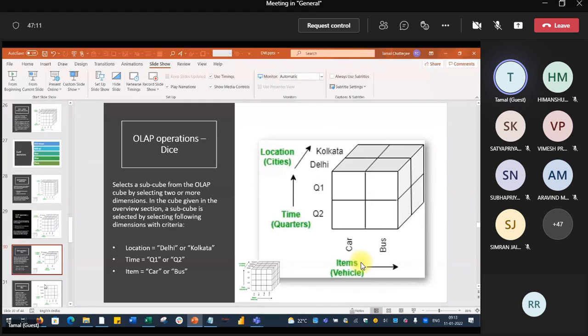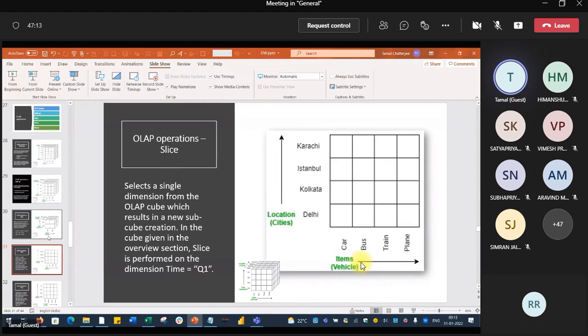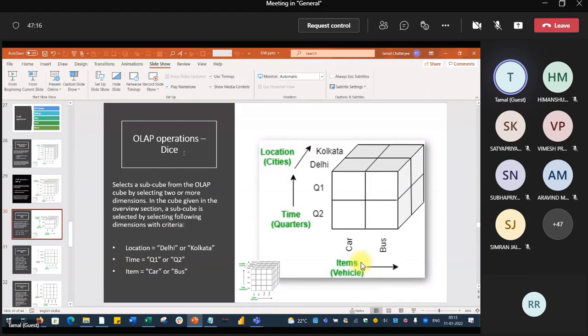This is a dice example, and the below one is the slice example. In dice, like in Ludo, your dice will be 3-dimensional, right? It is not going to lose the dimensions. Yeah, you got 4 or 6, that does not mean your dice loses its 3 dimensions. So dice does not lose their dimensions.